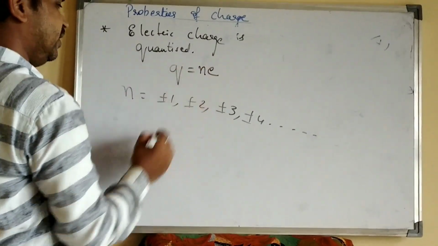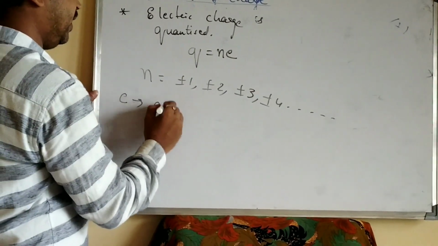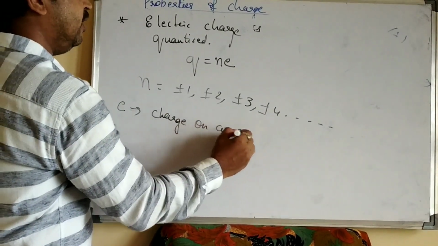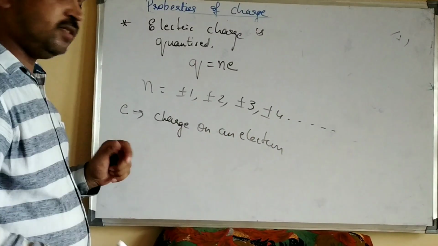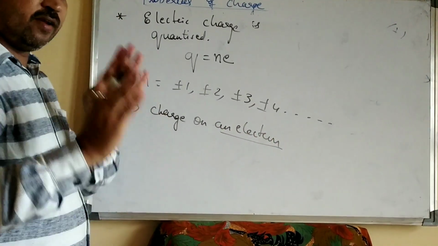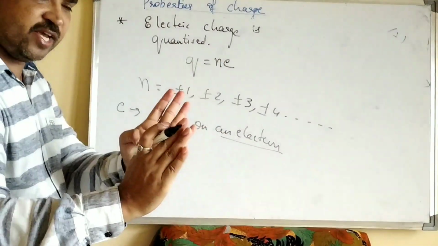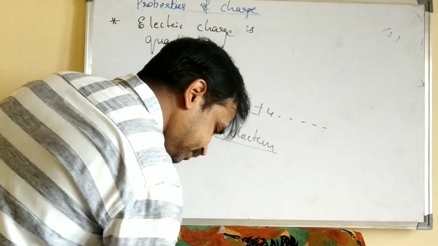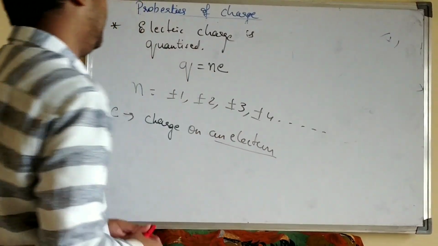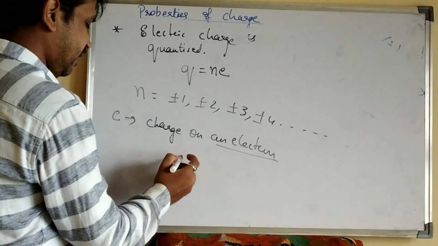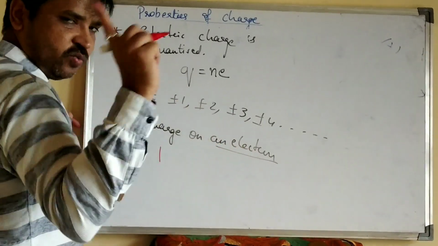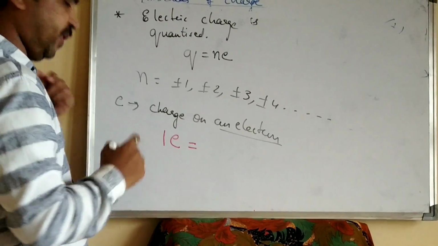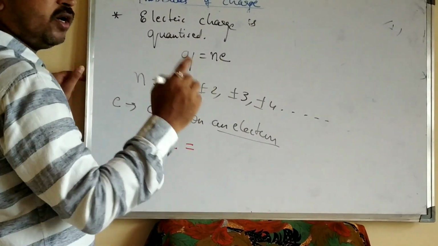Here plus 1 indicates positive charge, minus 1 indicates negative charge. And this E means charge on an electron. Charge on an electron means here we are establishing the relationship between charge and electron. Now, what do you mean by saying the charge on an electron? Here, an electron means one electron, right? So, 1 electron is equal to how much charge? What is the unit of charge?